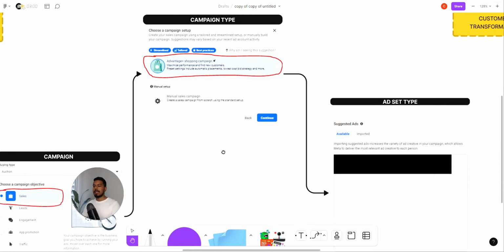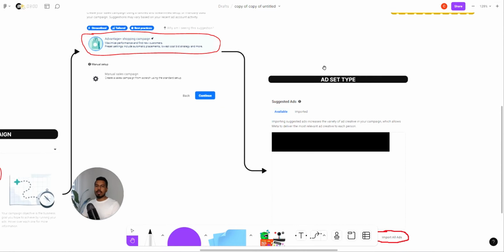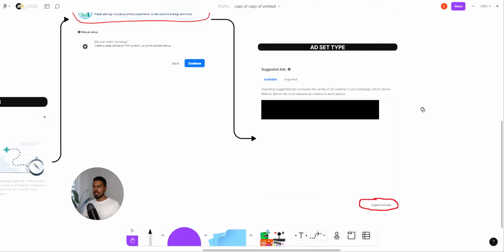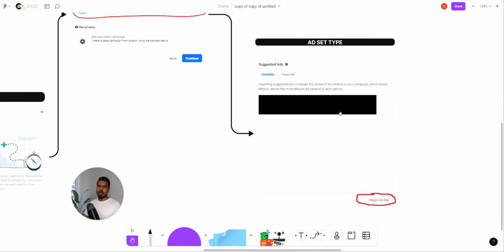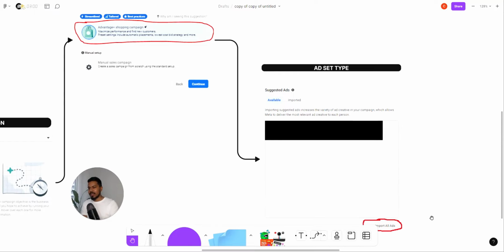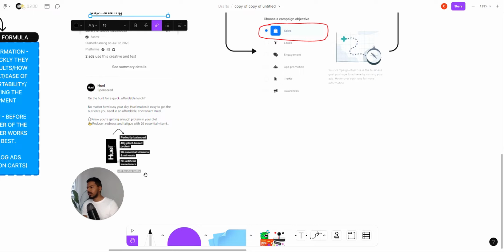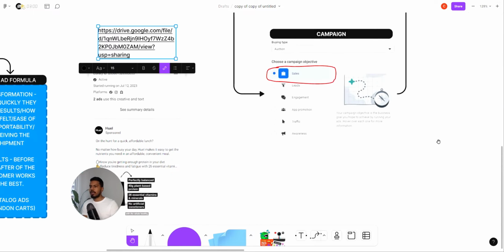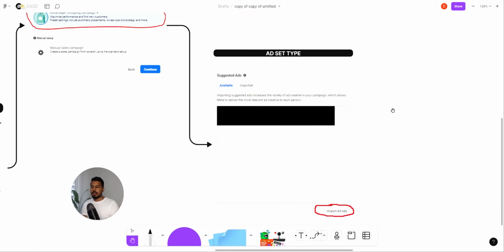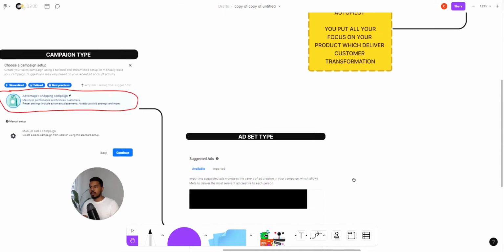And if you've already tried running ads in the past, you'd probably see the suggested ads. We've just blocked out the client's ads that we're running, but you can very easily select import all ads, and once you do that, you will be able to import all the ads that look like this into your brand, and possibly the ones that are already converting for your store.